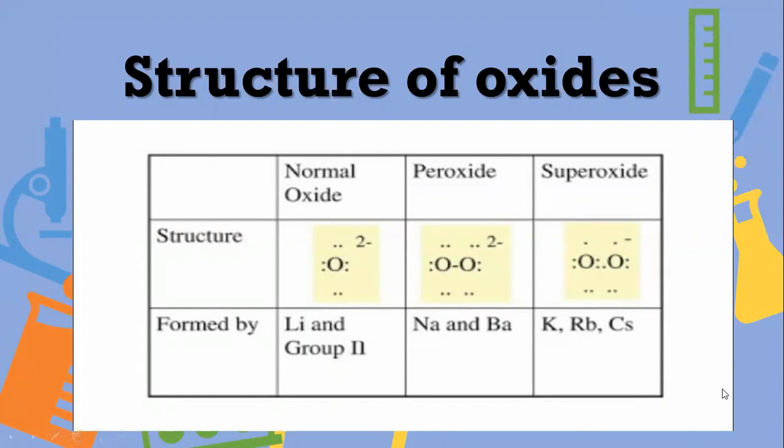Superoxides have one unpaired electron. This unpaired electron is very important as it gives paramagnetic behavior to the molecule, and also the color of the superoxide is because of this unpaired electron. Normal oxides usually have an anti-fluorite structure and are ionic in nature.